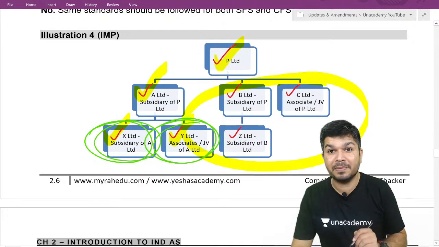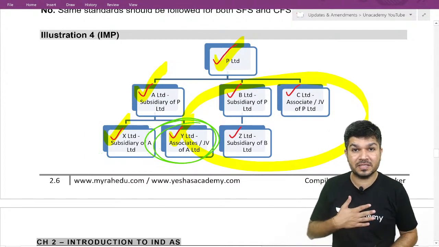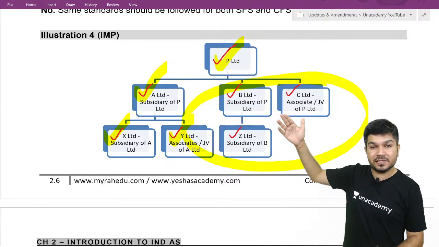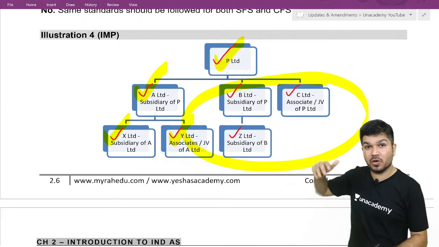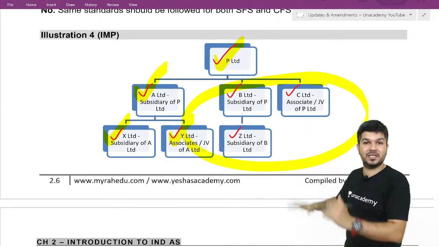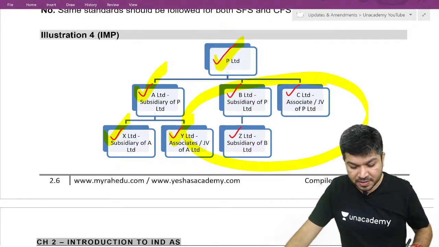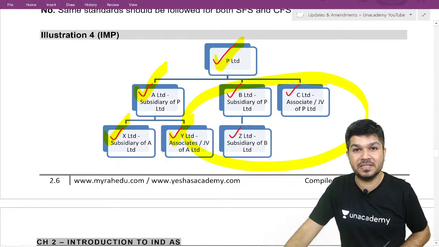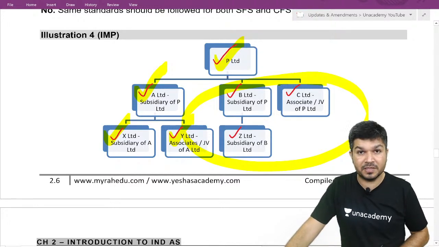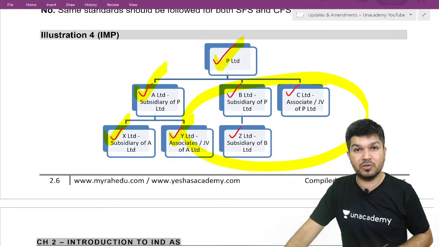Now, whether it is applicable to your parent's subsidiary, associate, JV, or your subsidiary's associate, subsidiary, JV, is it applicable or not? Now, if I go by the wordings written, it is not applicable to B, C, Z.